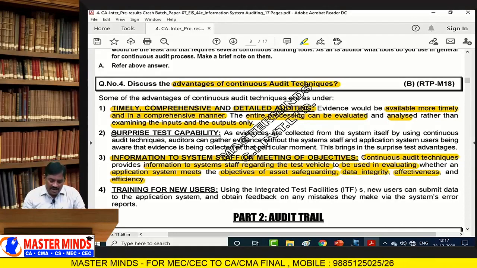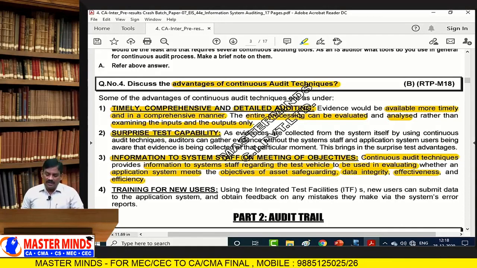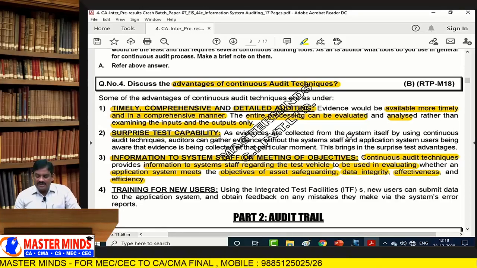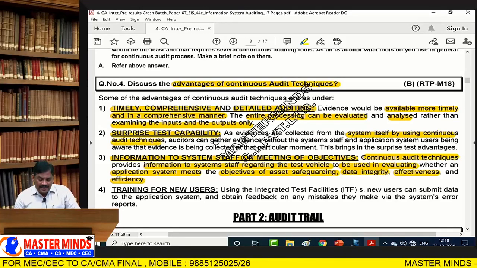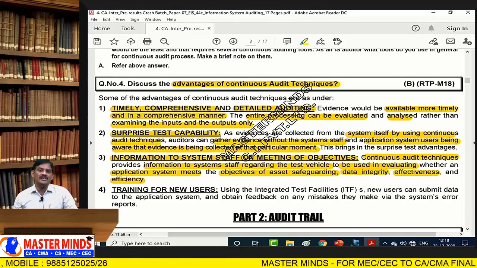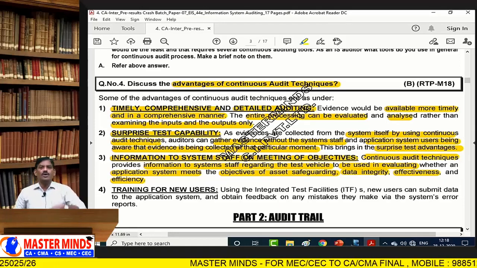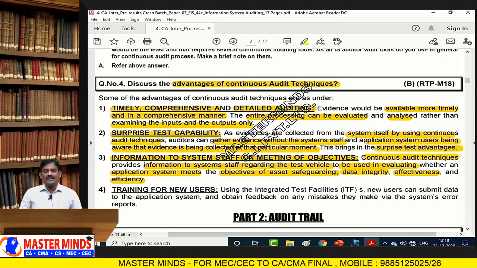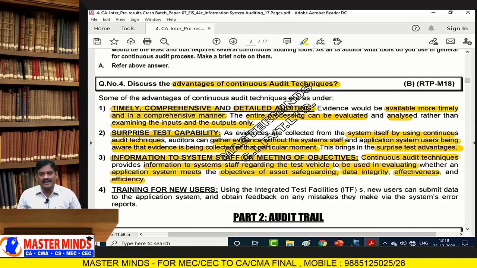Next one is surprise test capability. Evidence is collected from the system itself by using concurrent audit techniques. Auditors can gather evidence without the system staff and application system users being aware that evidence is being collected at that particular moment. It brings a surprise test advantage. Without the awareness of all existing employees, we are going to collect the data. Such a technique comes under surprise. That is called surprise test capability.